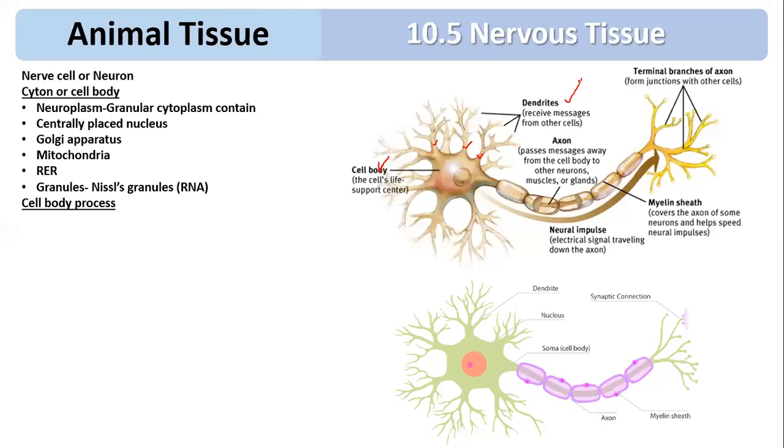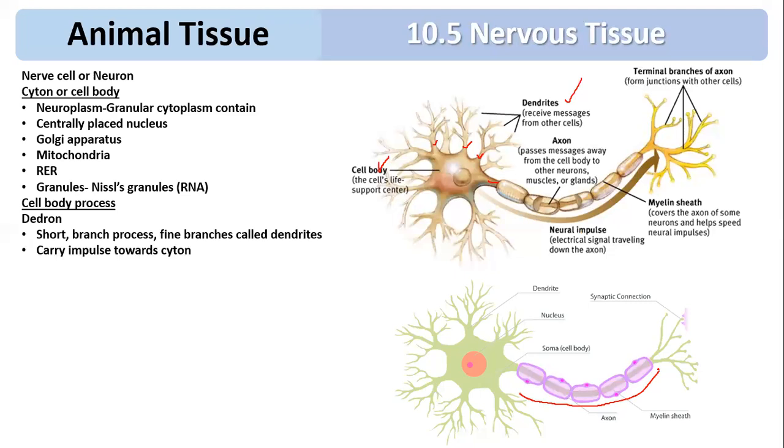Another, longer process is called axon. Can you see this? This is the axon. You can see this entire part is the axon. So the next process is called axon. What are the dendron? Dendron are short branched processes. Fine branches are called dendrites. They carry the impulse toward the cyton.